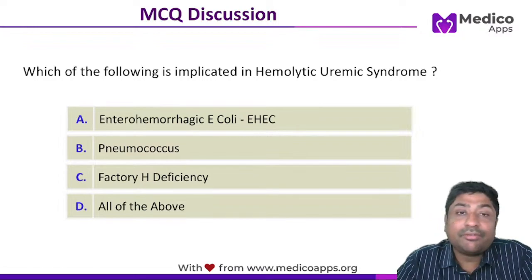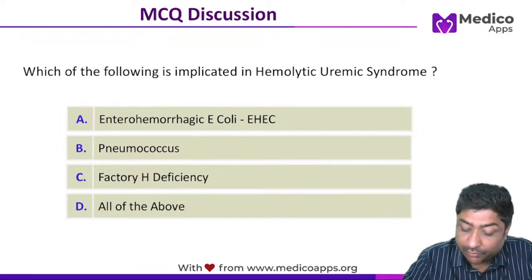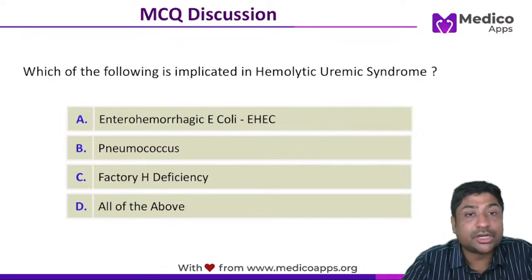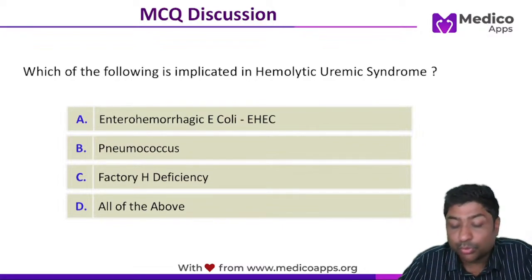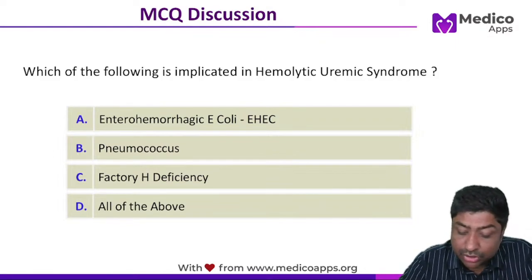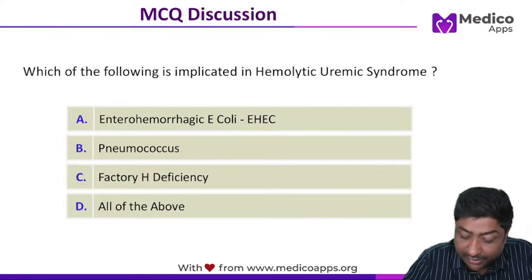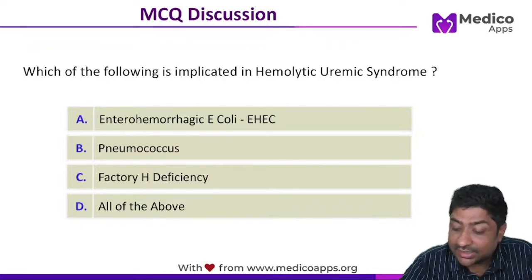Now remember, there is a very important difference between those cases caused by Shiga toxin and those caused by pneumococcus. When it is caused by Shiga toxin, we will not give antibiotics. However, when these cases are caused by pneumococcus, antibiotics become the treatment of choice.